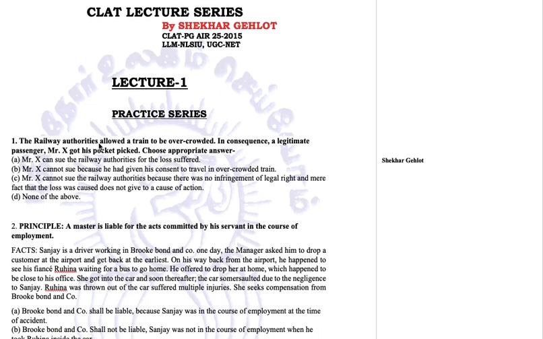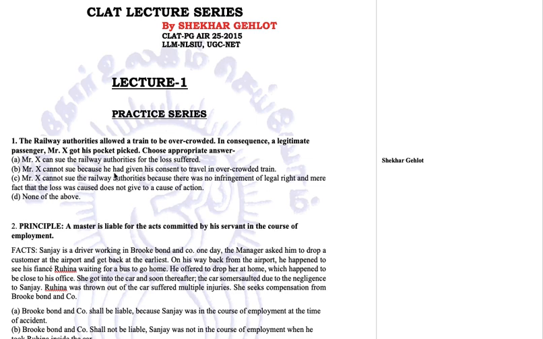The railway authorities allowed a train to be overcrowded. In consequence, a legitimate passenger, and a legitimate passenger is one who has a ticket, got his pocket picked. Overcrowded means a lot of people have got into the train without taking tickets. Mr. X got his pocket picked. Choose the appropriate answer.